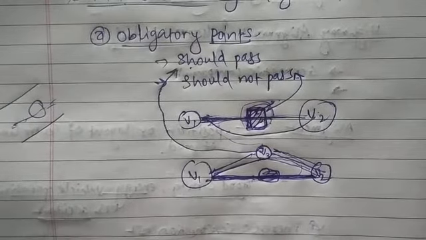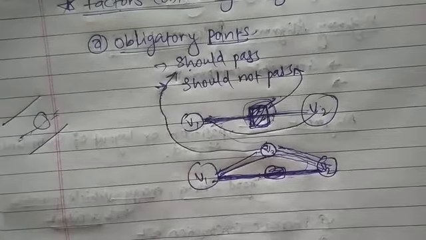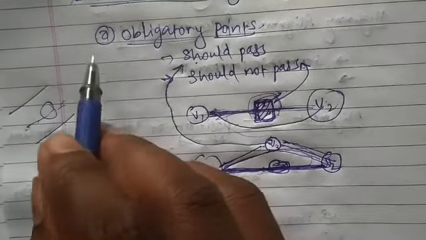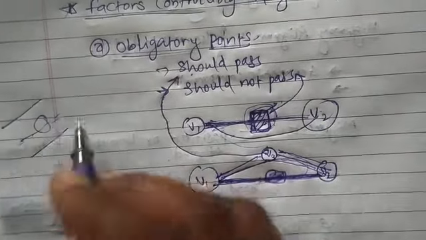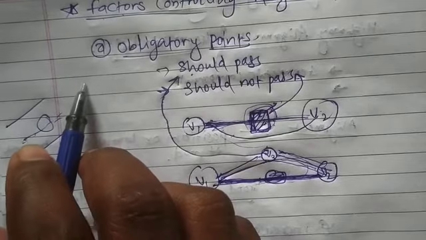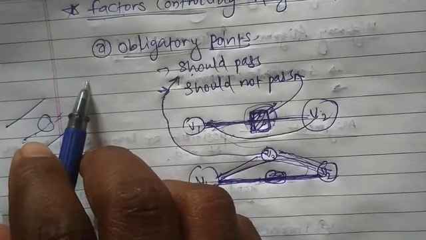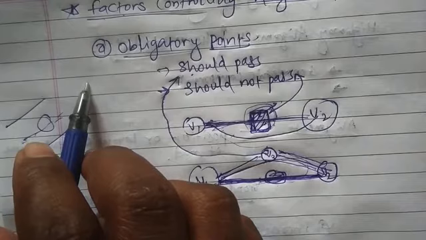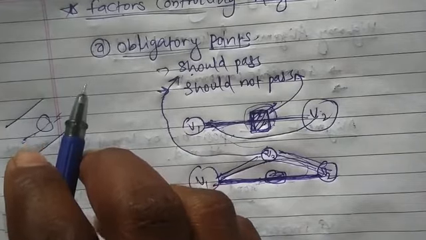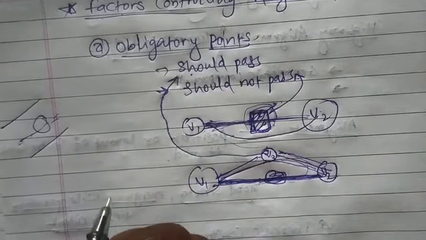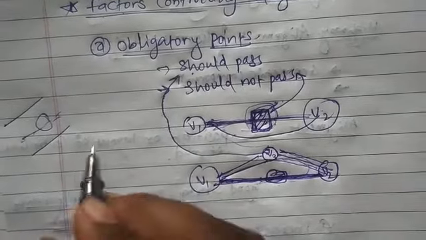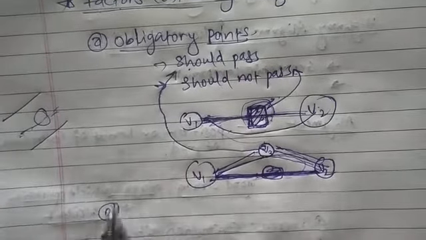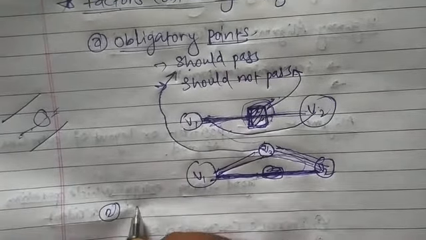Okay, so these are the factors which control the alignment, in which we have discussed factor number 1. I will tell you the rest of the factors and we'll discuss them in the next lecture. The second factor which controls the alignment is traffic.